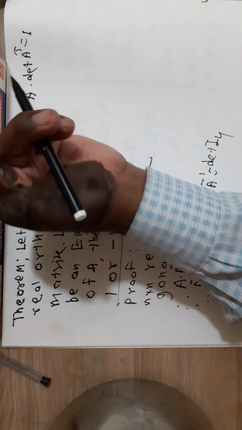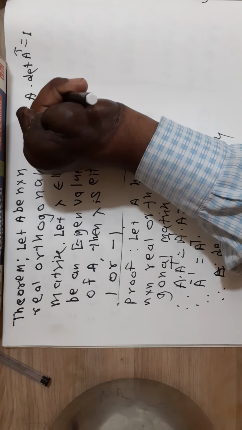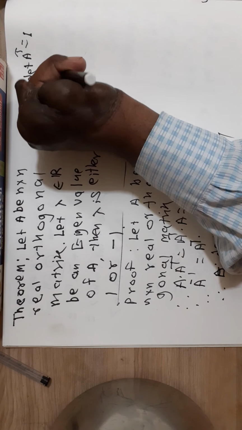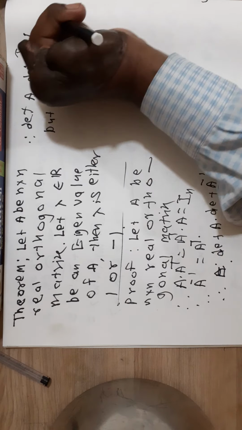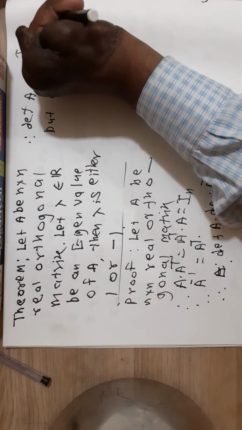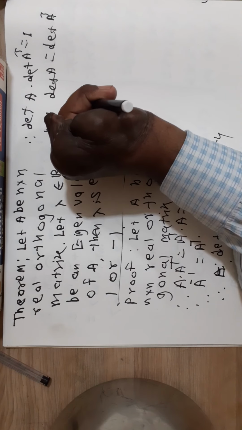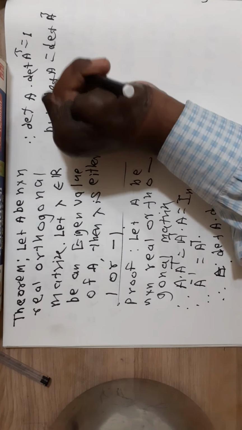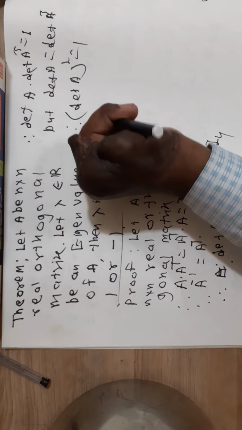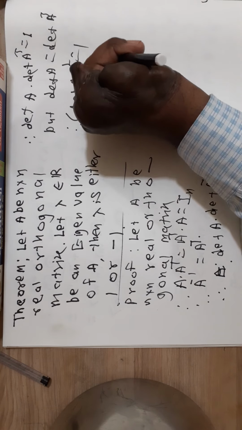But determinant of A is equal to determinant of A transpose. Therefore, determinant of A square is equal to 1. Therefore, determinant of A is not equal to 0.